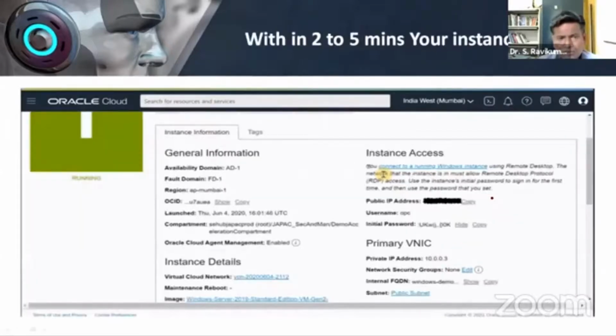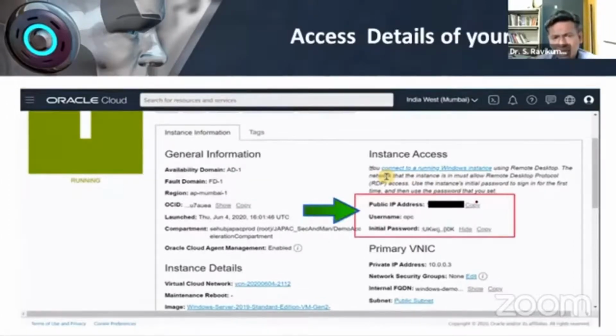Now the instance has started running. Here you can see that from yellow it became green, and the IP has been generated. I have blocked it because of security reasons. So as a user, what we have to do is take these particular credentials and log into our system using remote desktop.